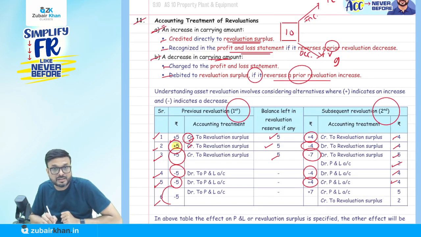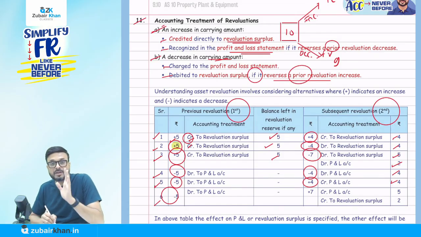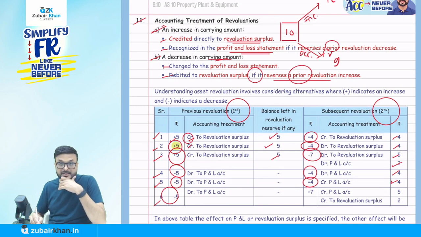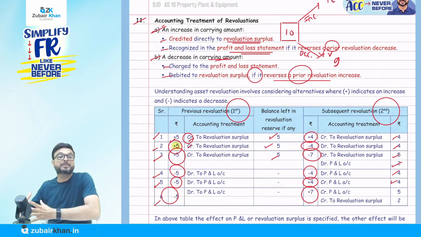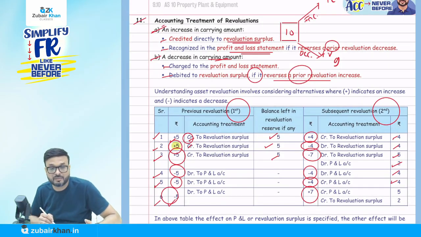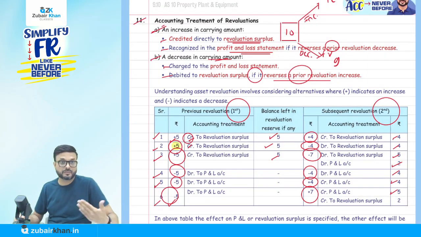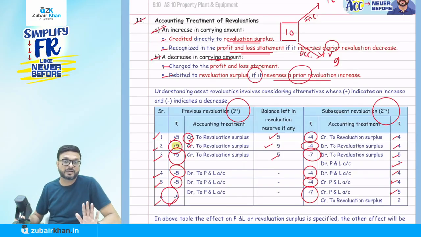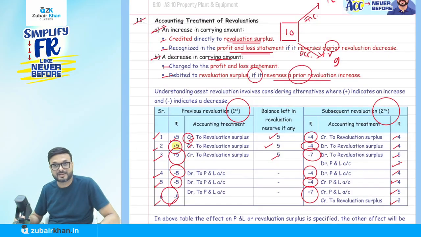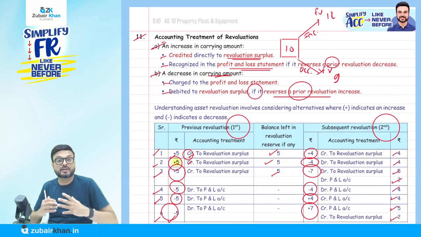Now this is very interesting. 6. First time it decreases by 4. So what entry are we going to pass? P&L account will be debited by 5, and PP account will be credited by 5. But now it is increasing that year. So the maximum we can credit to P&L is 5 only, because previously we debited 5. So now we pass the entry: PP will be debited by 7, P&L will be credited by 5 because we debited 5. The maximum we can credit is 5. Now the remaining will go to revaluation surplus. Okay. Now this is about how we pass the entry of the revaluation that year.